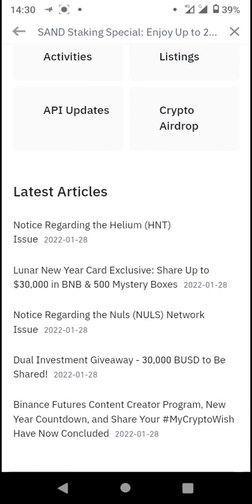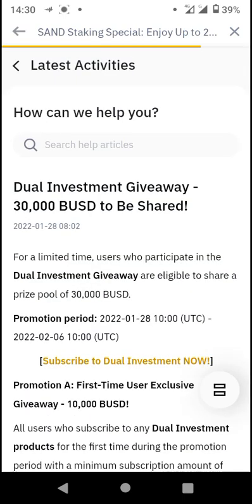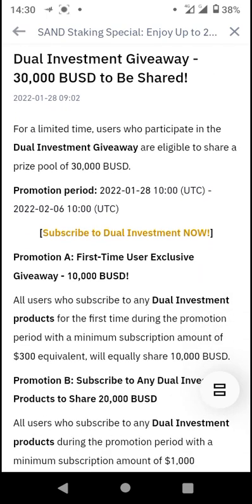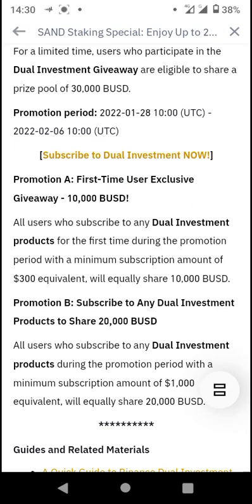So latest activity here, it says the dual investment giveaway just started. Binance will be giving out 30,000 BUSD to users who participate in the dual investment. It says here, for a limited time, users who participate in the dual investment giveaway are eligible to share a prize pool of 30,000 BUSD. The promotion period is going to run from 2022 January 28, 10 UTC to 2022 February 06. That was the 6th of February. So that's about a week for this promotion period.